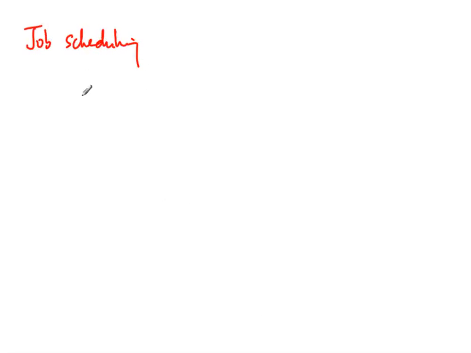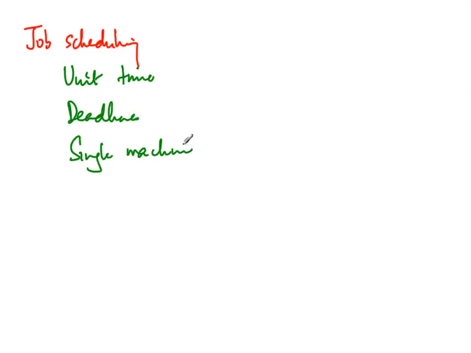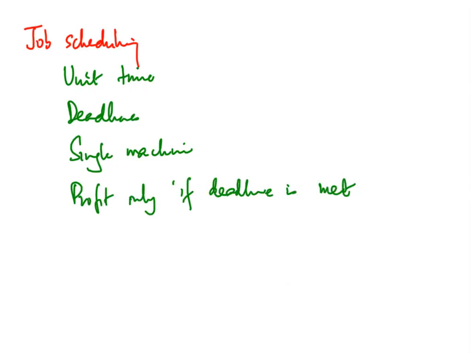So we have seen one version of job scheduling, with unit time, deadlines, single machine, and profit only if deadline is met. And this has a greedy solution. Now there are many variations. We have already seen one variation earlier. So we could have one machine or many machines.